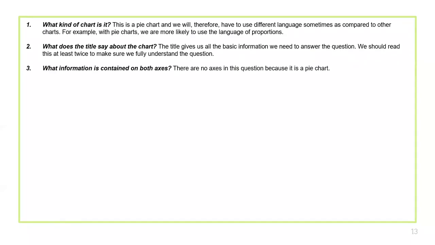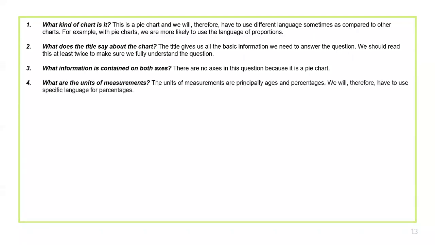Then what information is contained on both axes? This is a pie chart, so there won't be any axis. Then in the fourth one, what are the units of measurement? You can see that over here they have used ages and percentage, right? So I have to use specific language for percentage. So approximation or fractions, which I covered in the last slides, that's what we need to write in this pie chart. Clear?